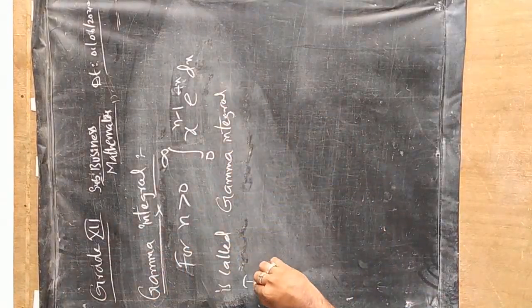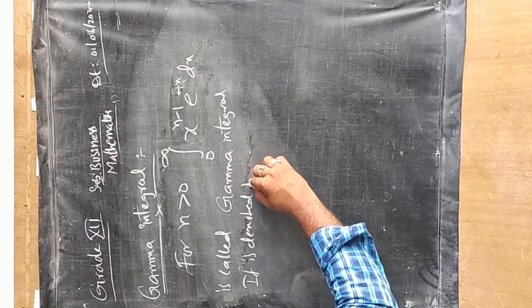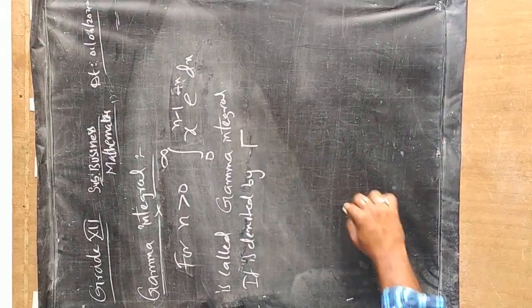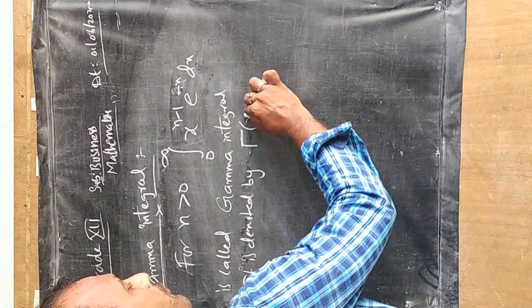It is denoted by this symbol for gamma, gamma of n, because the variable is n.